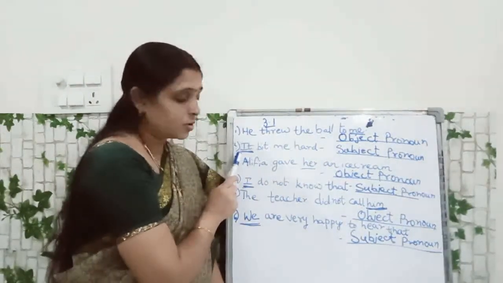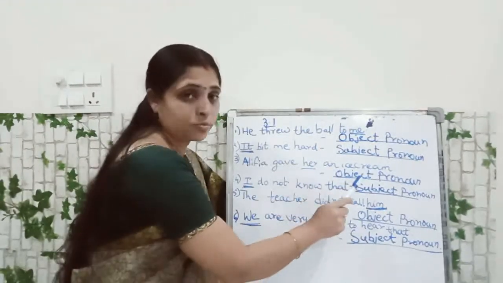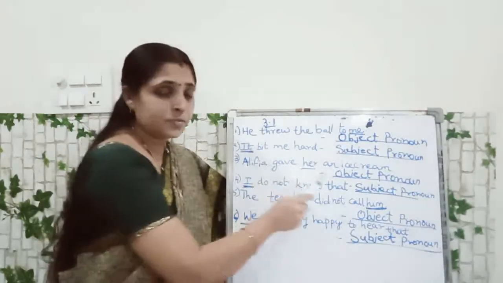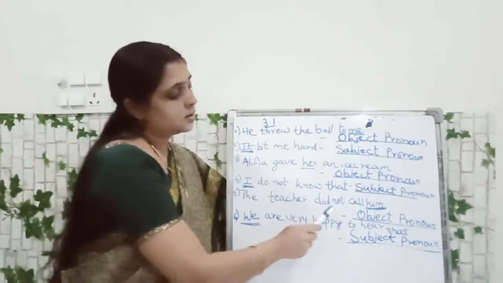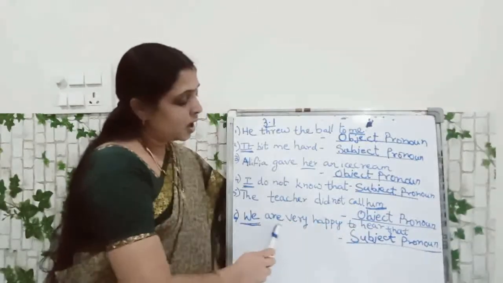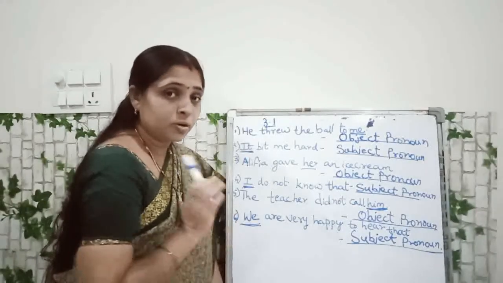It is subject pronoun. Alifia gave her an ice cream. Her is object pronoun. I do not know that. I is subject pronoun. The teacher did not call him. Him is object pronoun. We are very happy to hear that. We is subject pronoun.